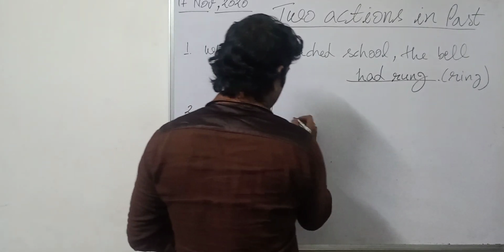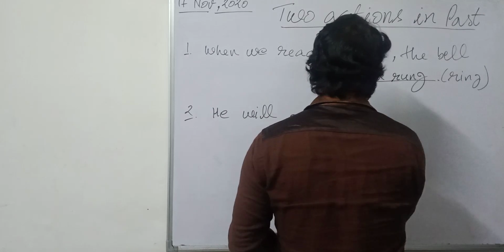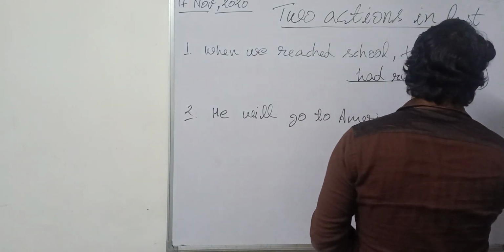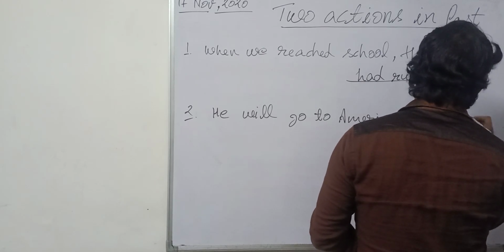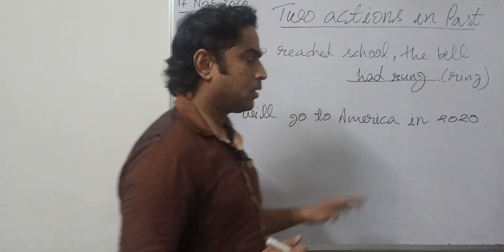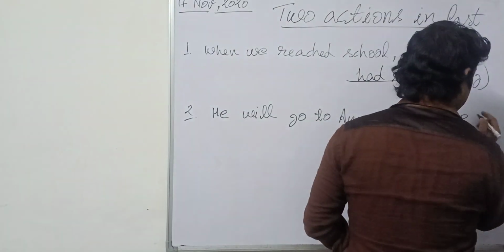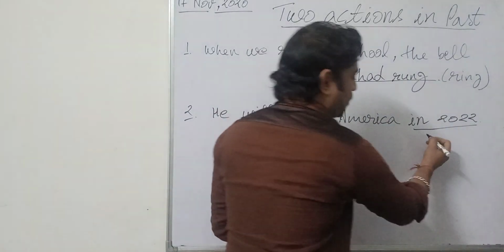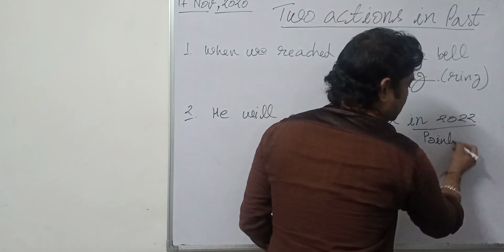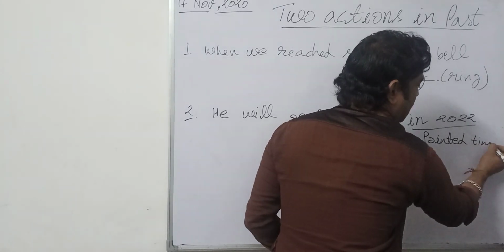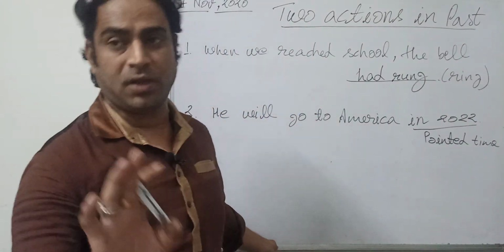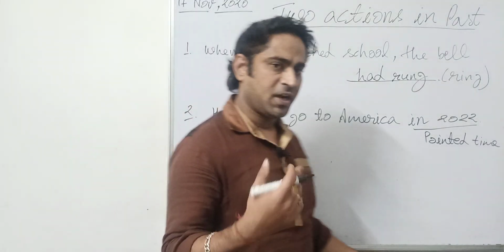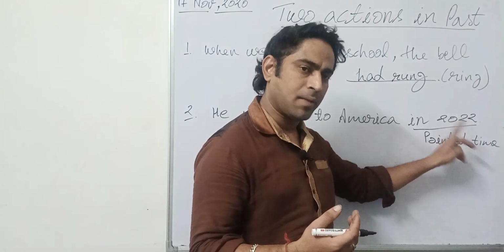Like, he'll go to America, and then I write in 2020. Is that okay? In 2022. Is that okay? What is the time expression in 2020? This is pointed time. So the sentence can be only in indefinite, future indefinite. This is the pointed time of future.